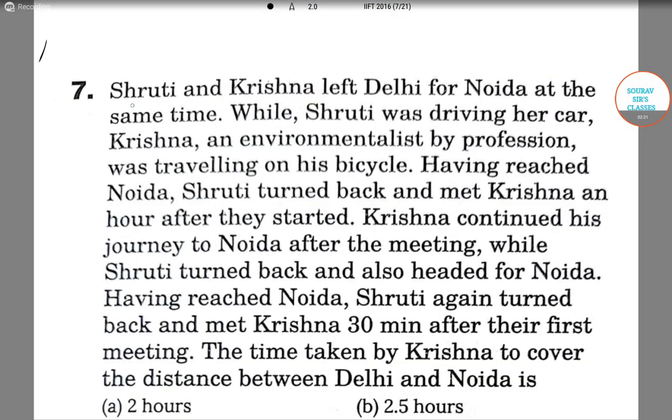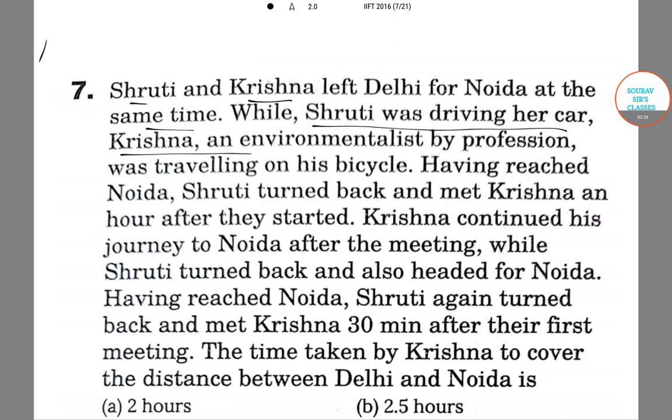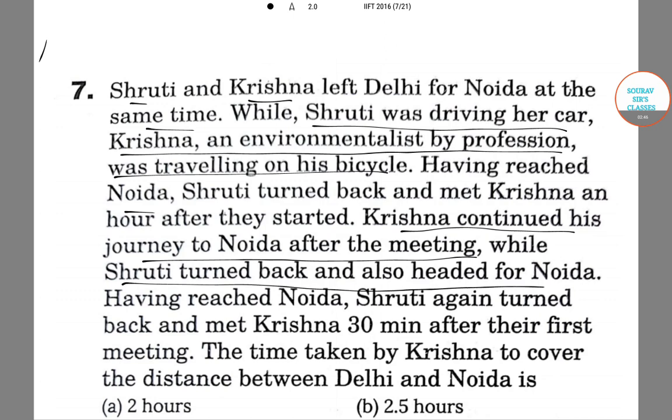The next question is, Shruti and Krishna left Delhi for Noida at the same time. While Shruti was driving her car, Krishna, an environmentalist by profession, was traveling on his bicycle. Having reached Noida, Shruti turned back and met Krishna an hour after they started. Krishna continued his journey to Noida after the meeting, while Shruti turned back and also headed for Noida. Having reached Noida, Shruti again turned back and met Krishna 30 minutes after the first meeting. The time taken by Krishna to cover the distance between Delhi and Noida is,